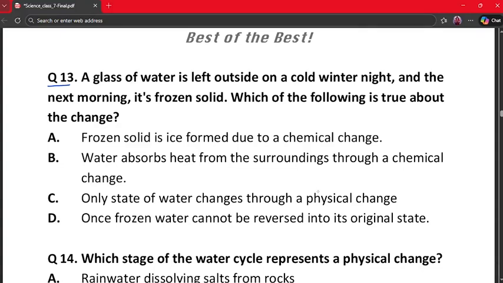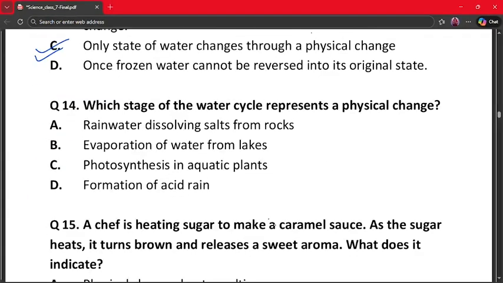The correct answer is option number C, because only the state of water changes from liquid to solid and no new substance is formed. So the change is reversible. So it is a physical change. Hence option C, only state of water changes through a physical change, is the correct option. Question number 14.